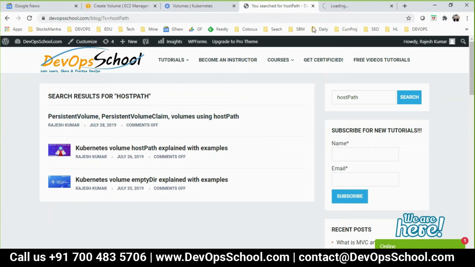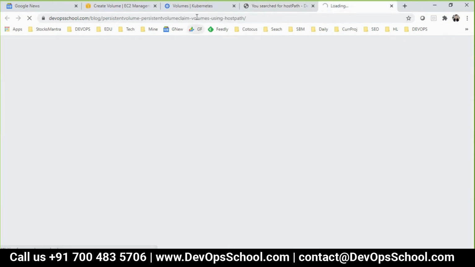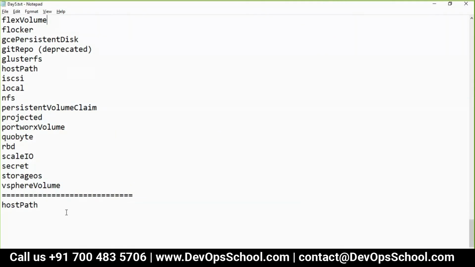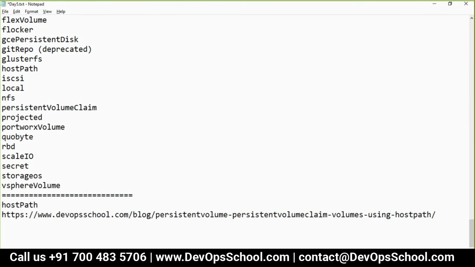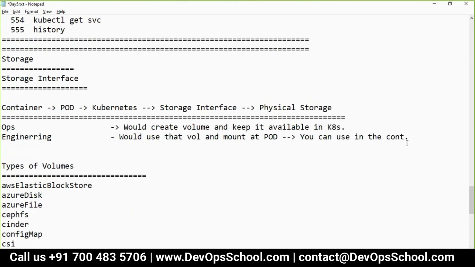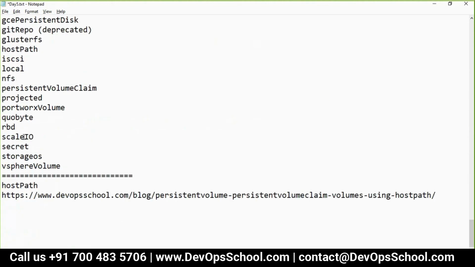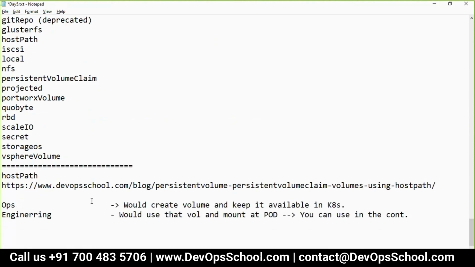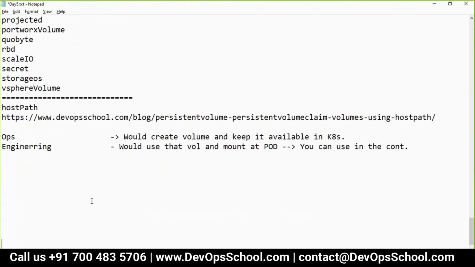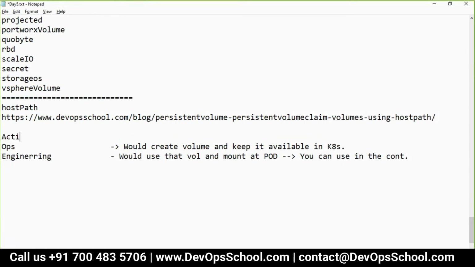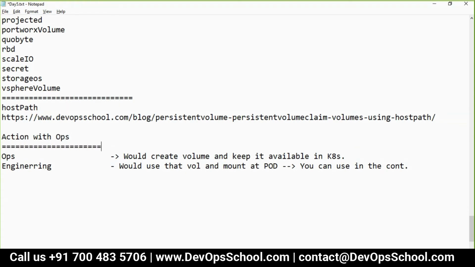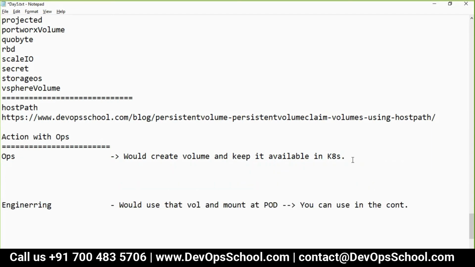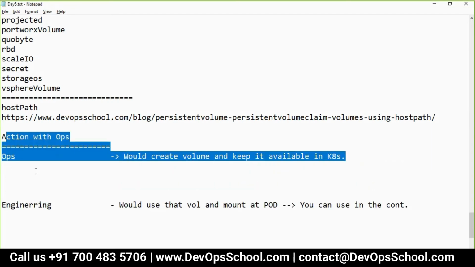Let's do all the work. Now this article you may follow to learn this one. So guys, here I have two teams, right? I will act as both teams. Now I'm acting as the first one, the ops team. So here what you have to do? As I said, you have to create volumes and keep them available in Kubernetes. So that process we call it